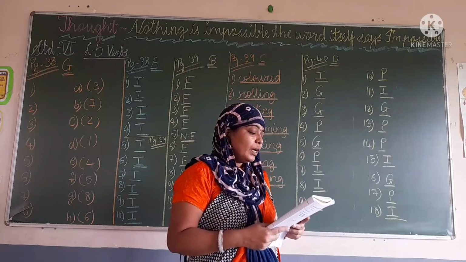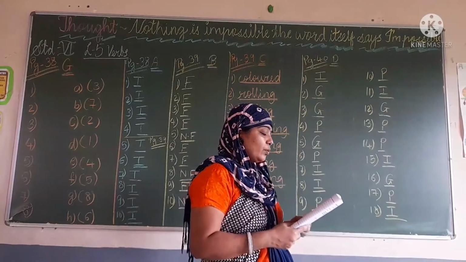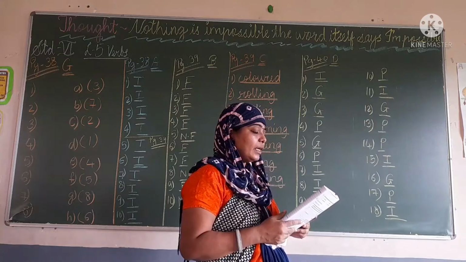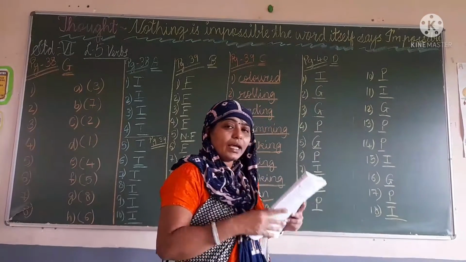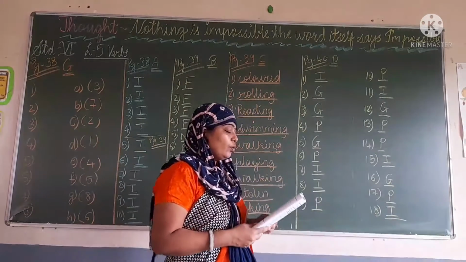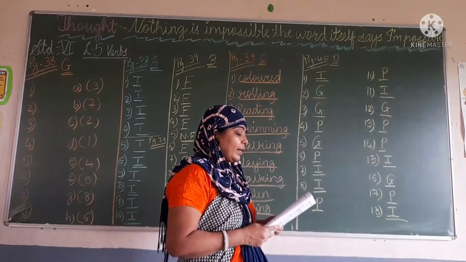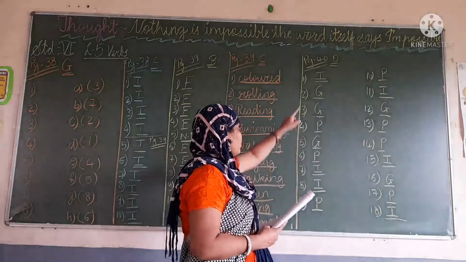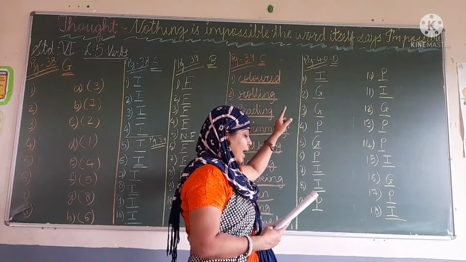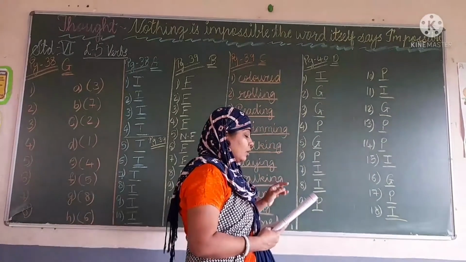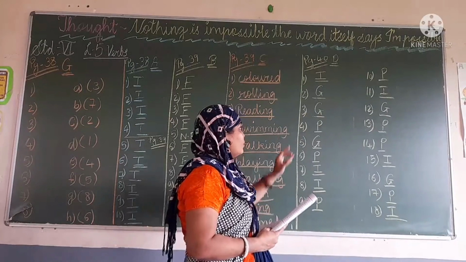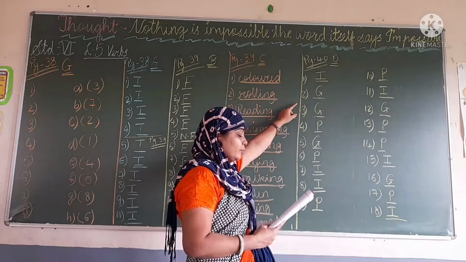Okay. First one. It is important to sleep for at least 6 hours each day. So to sleep means it is an infinitive. So write there I. Okay. Cooking and dusting are the chores that I do. So write there G, gerunds.